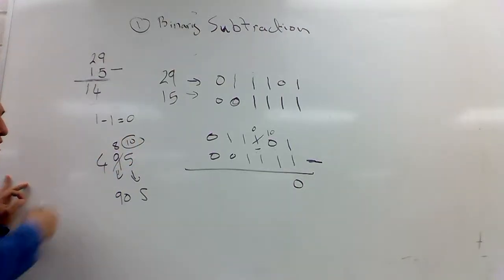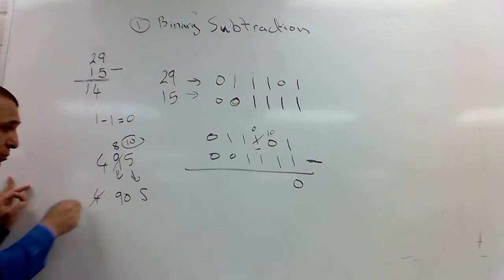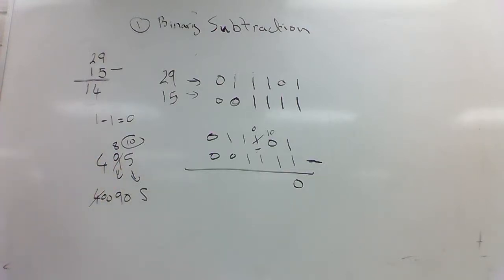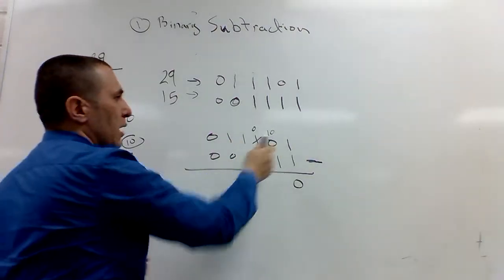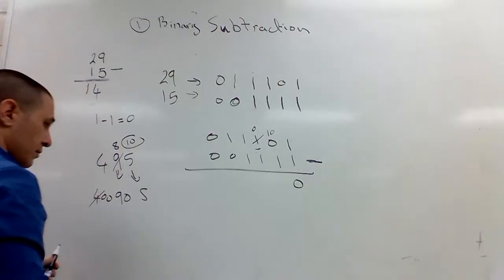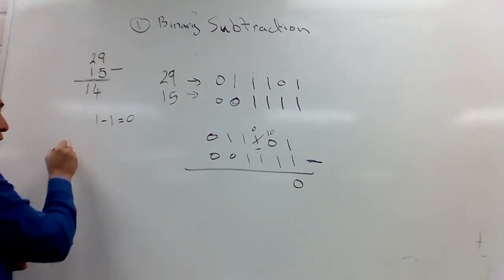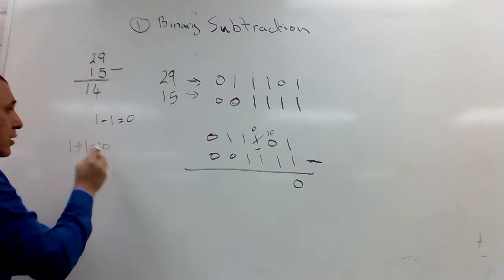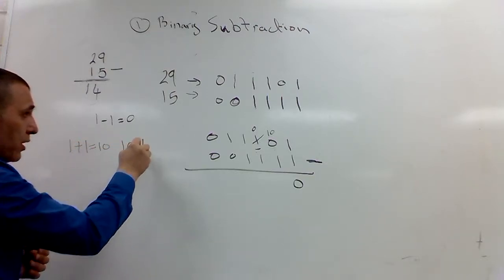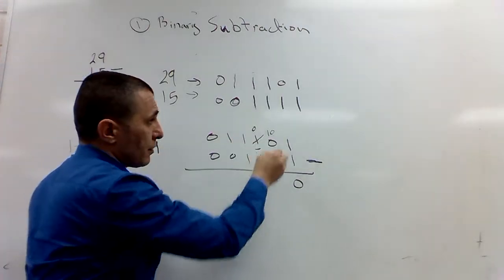So when I borrow to the 5, I borrowed 10, but you put it as 1. And if this represents 400 and I borrow, I actually borrow 100. That's why I put it as 10. 10 minus 1. Where did we have 10 before? When I had 1 plus 1 equals 10. So now I say 10 minus 1, it's going to give me 1.